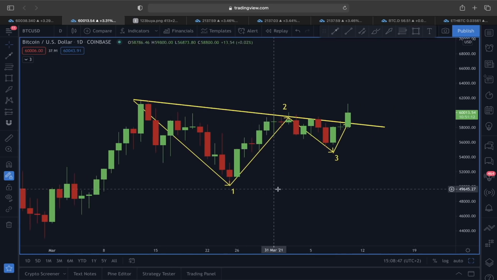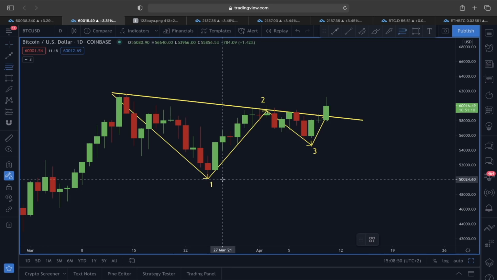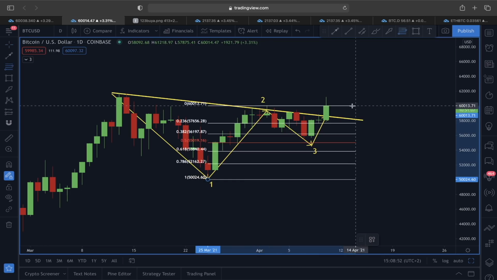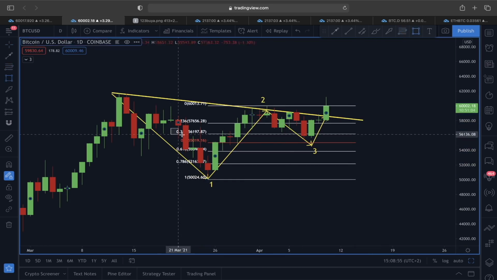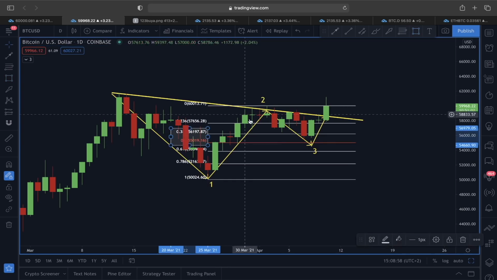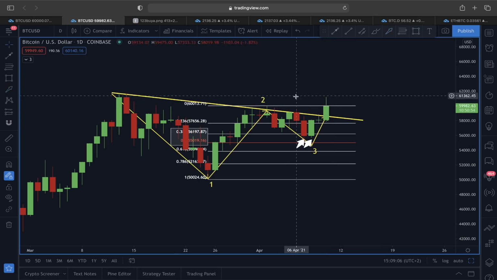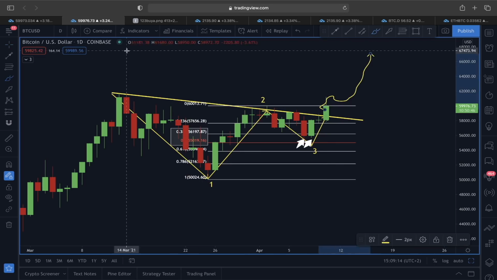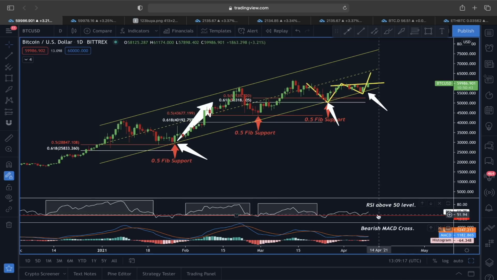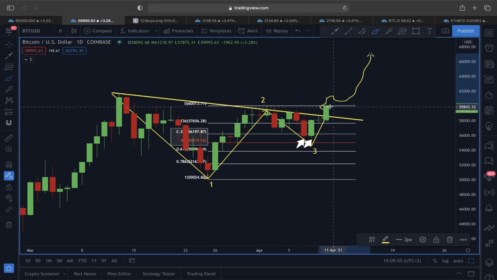So in our case, guys, if we also add this Fibonacci retracement level from this swing low till this swing high, you will see 0.382 and 0.5 Fibonacci retracement level finding support in between this line. After that, we saw this movement, and right now the price is also exactly at this 0.2 level. So if the support is going to be there above 60,000 price level, and also the MACD here is going to confirm a bullish MACD cross, then there is a very likely scenario that we are going to see a movement here in an upward direction.